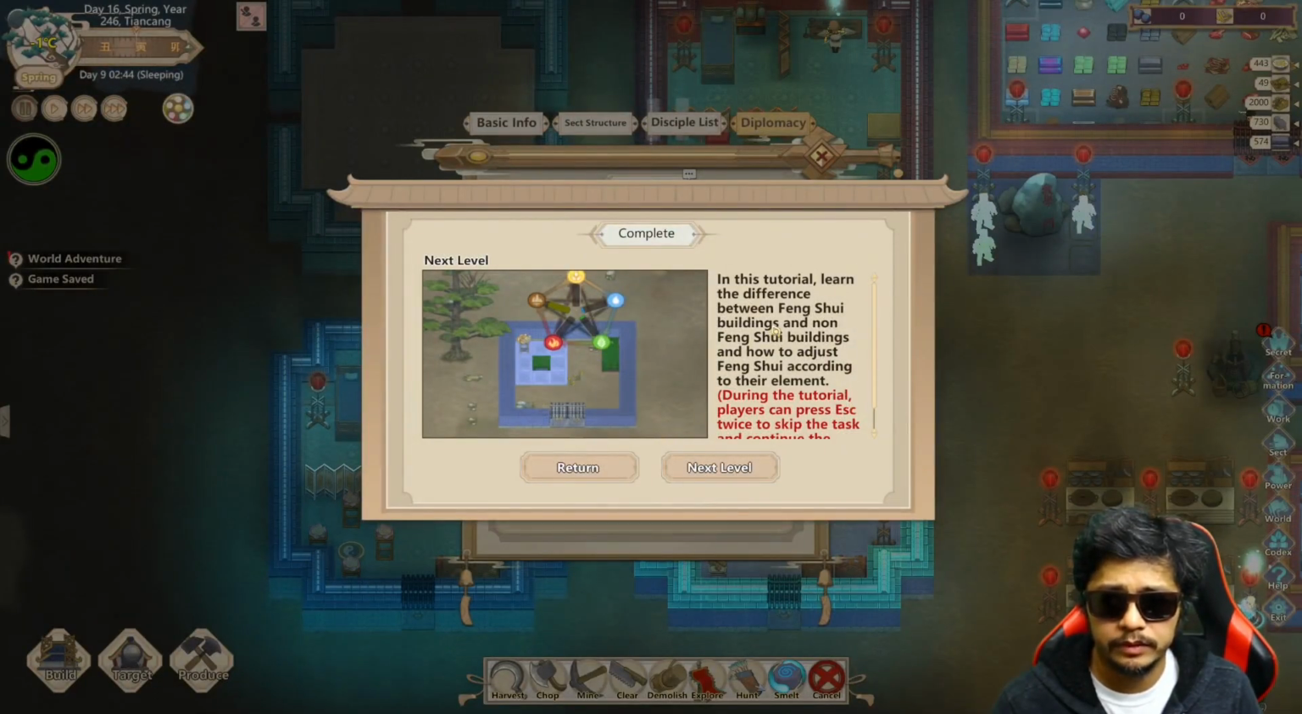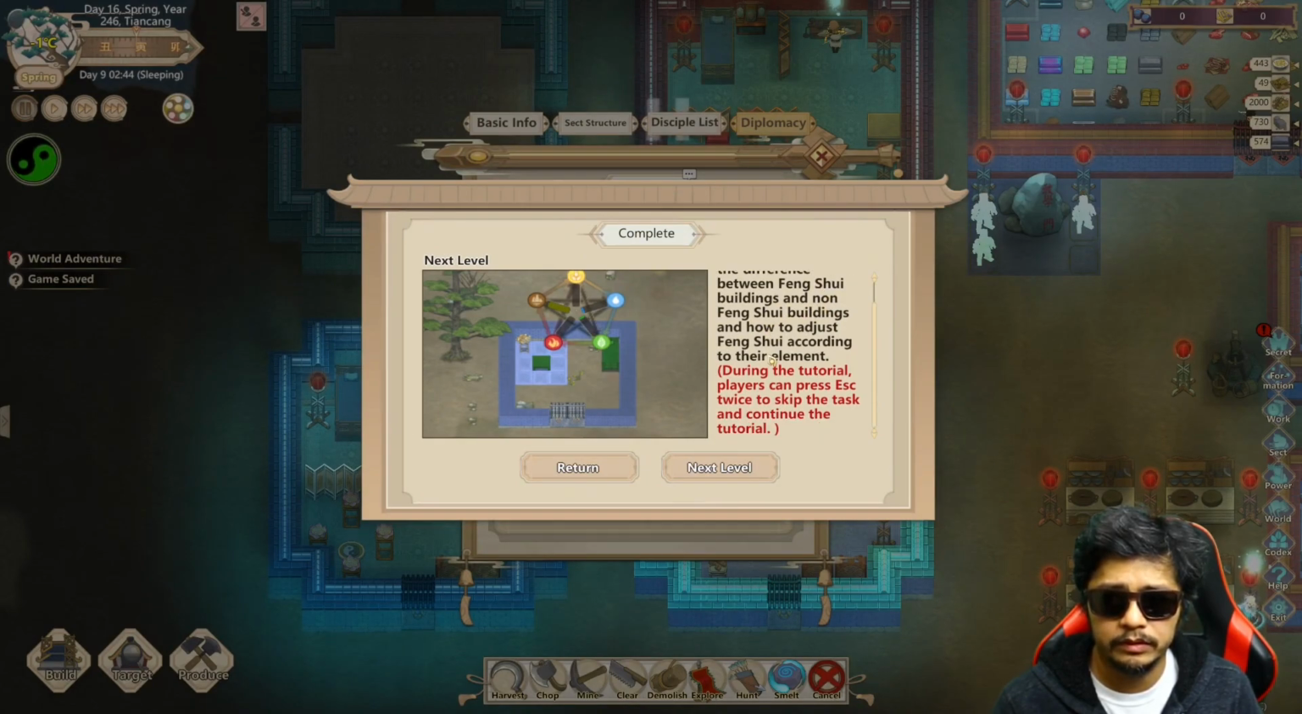So to learn the difference between Feng Shui buildings and non-Feng Shui buildings, and how to adjust Feng Shui according to their elements.